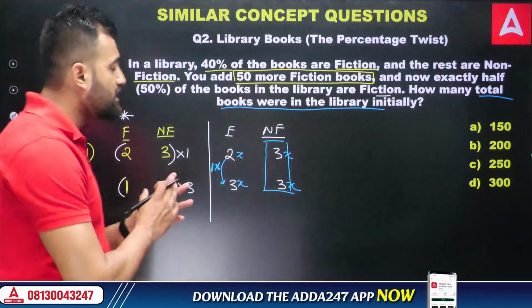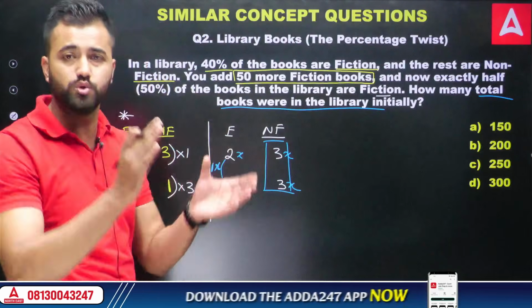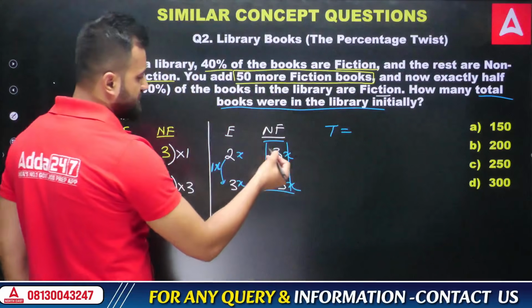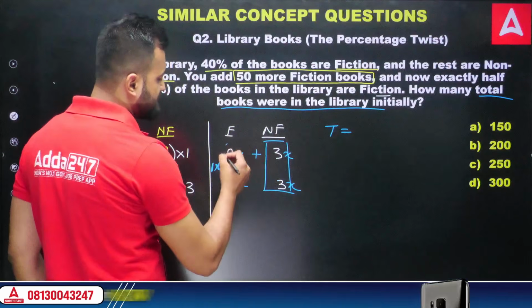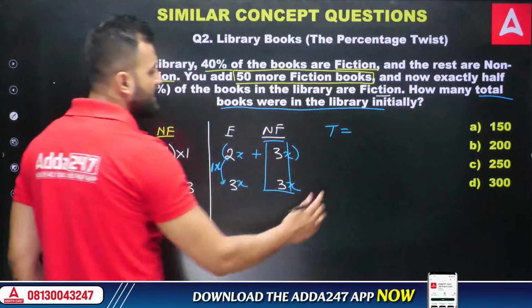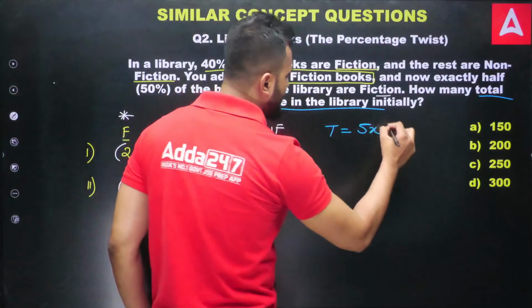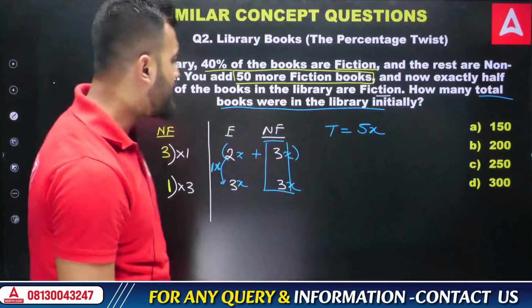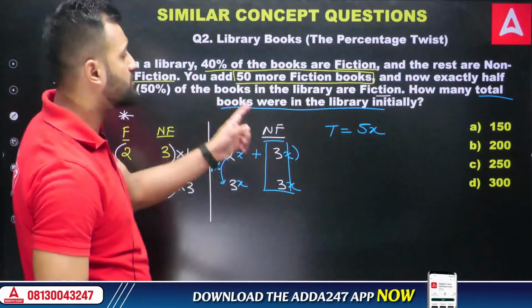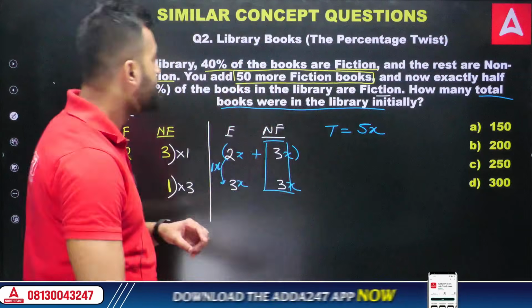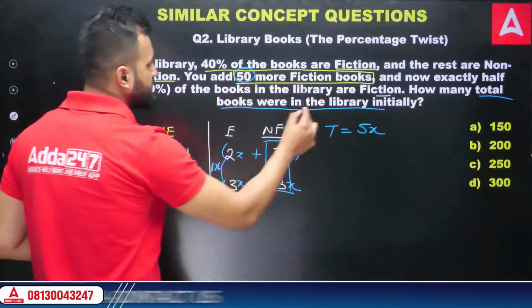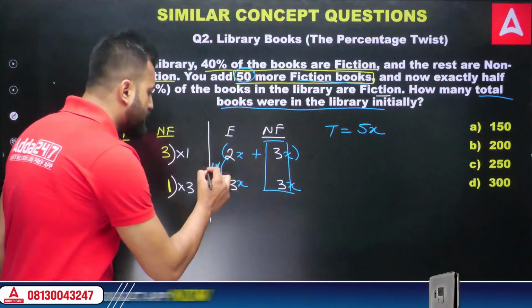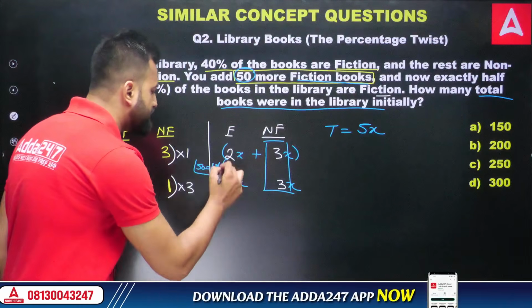Total means fictional and non-fictional together, which means 2x plus 3x. This will be the total. 5x value is what I have to find. So just give me the value of x. What is the value of x that we can get from this particular clue? Just see the clue which is given. 50 more fiction books were added. That means this 1x value is equivalent to 50, because I have added 50 books, right?